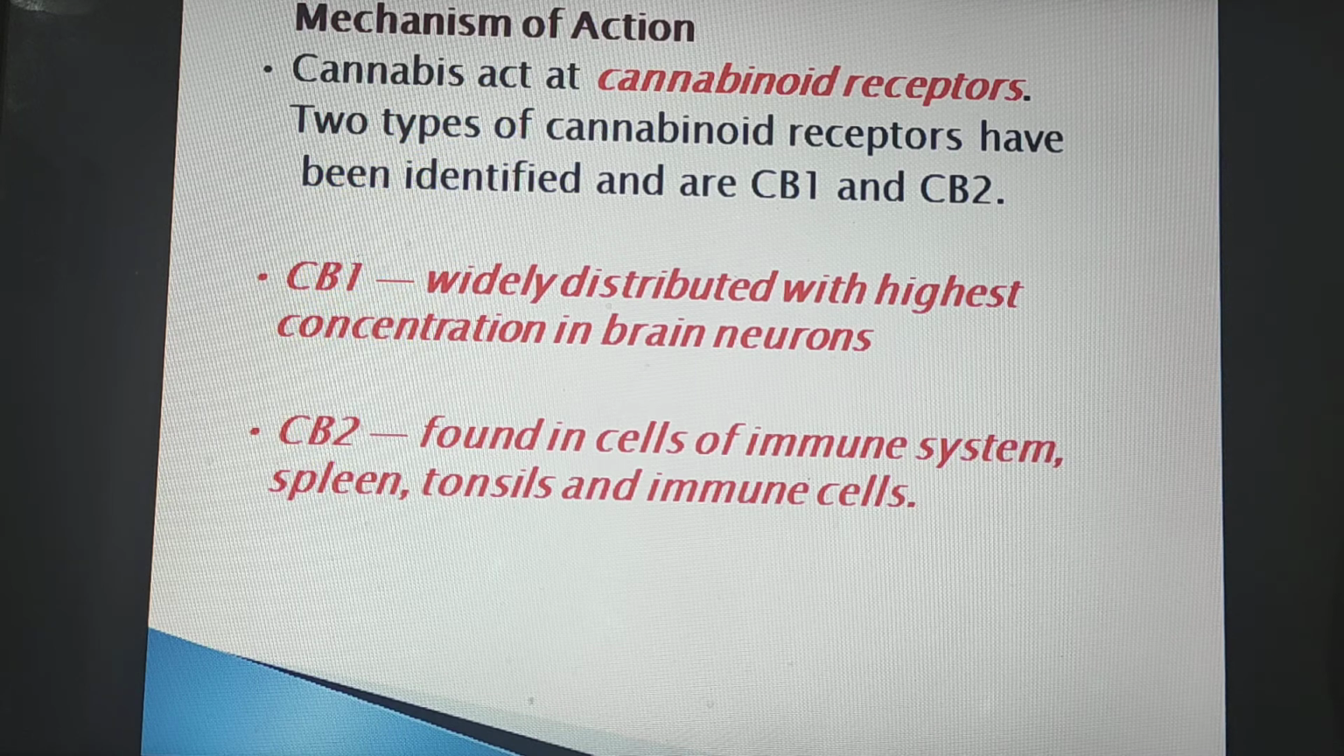Mechanism of action. Cannabis acts at cannabinoid receptors, and two types of cannabinoid receptors have been identified, CB1 and CB2. CB1 is widely distributed with the highest concentration in brain neurons, and CB2 is found in cells of the immune system, meaning spleen, tonsils, immune cells, etc.